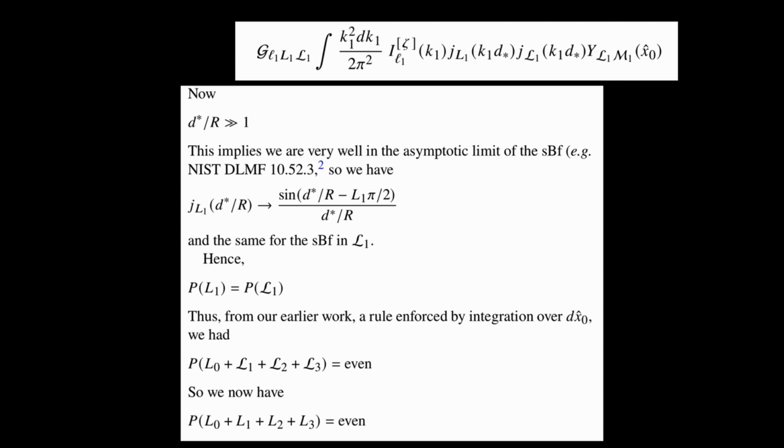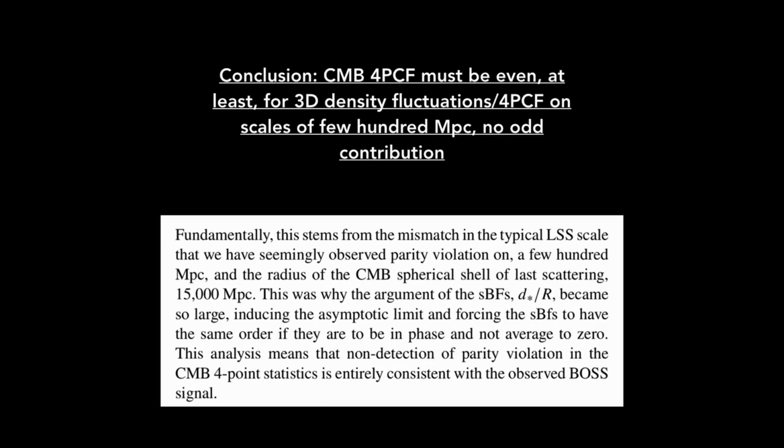Now we can also remember from our earlier work that we had this rule enforced by our integration over dx naught hat. But now using this relationship that the parity of capital L1 is the same as capital script L1, we can plug in the parity of the capital L1 for script L1 and deduce that the parity of L0 plus L1 plus L2 plus L3 is even. Now these are the four momenta that control our CMB 4-point function, and if they're even, then it's even parity. So apologies for a lot of math. I wish I had the whiteboard, but the virtual slideboard will have to do.